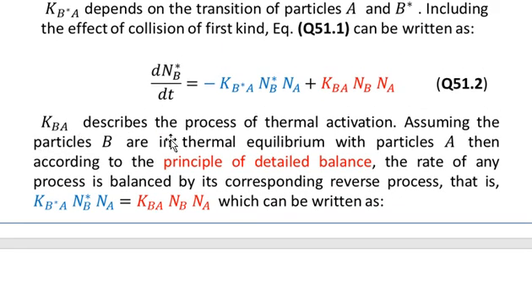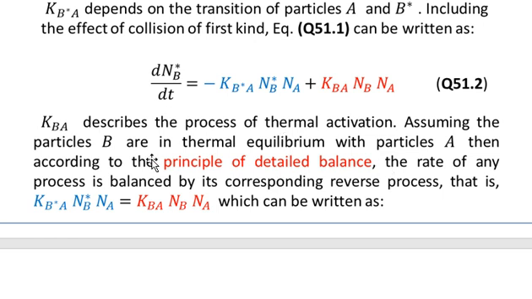Now KBA describes the process of thermal activation. Assuming the particles B are in thermal equilibrium with the particles A, then dNB star over dt will be equal to 0.